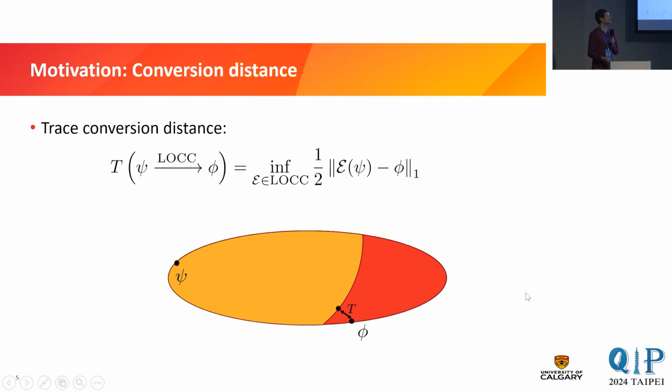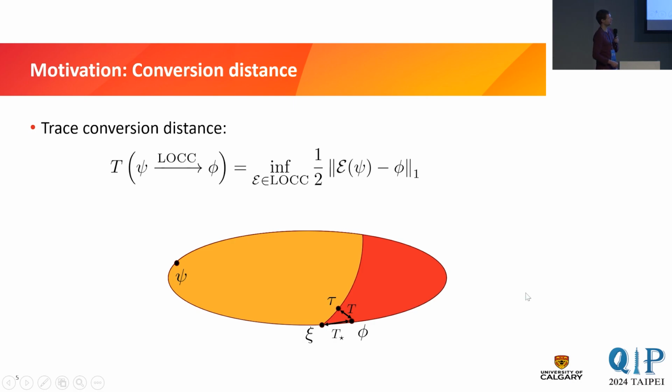There's no problem. But in general, the closest state that we can reach, the state tau here, is not pure itself. It might be a mixed state. So therefore, we can also ask, well, what's the closest pure state that we can reach? And why would we want to ask this? Well, for technical reasons, this would make the problem much easier, right? Because we know much more about pure state entanglement transformations than about mixed state entanglement transformations.